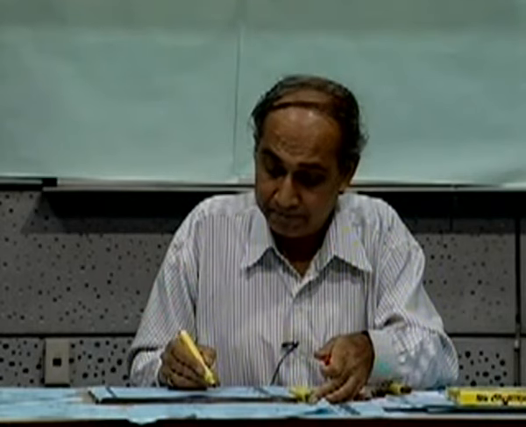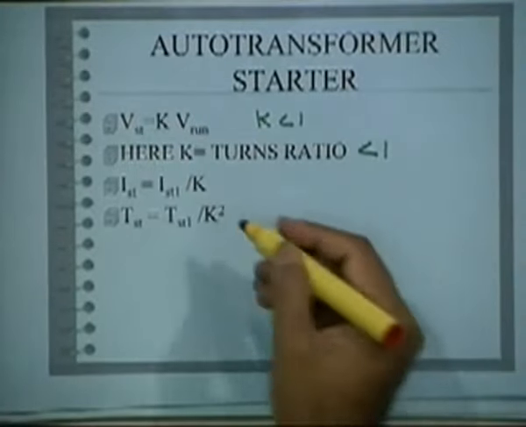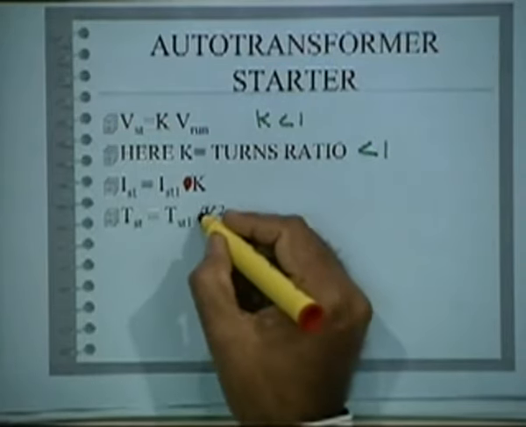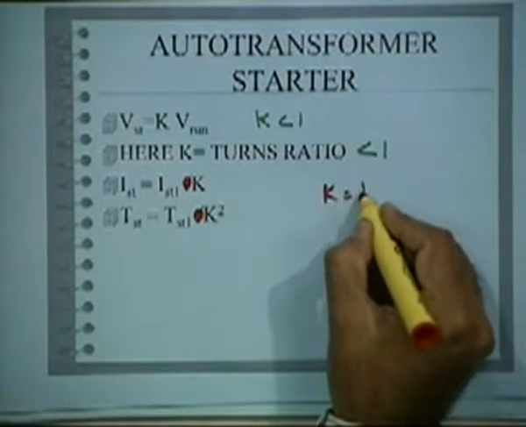No, I think that is wrong. It is V start into k and T start into k square. Let us say k is equal to half.